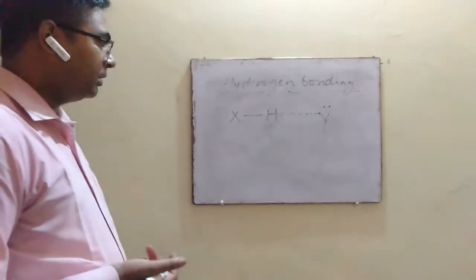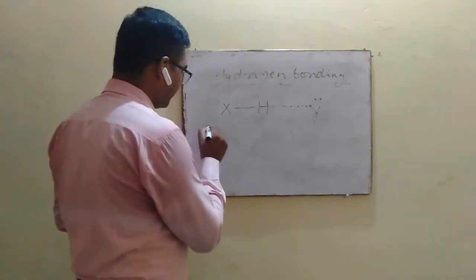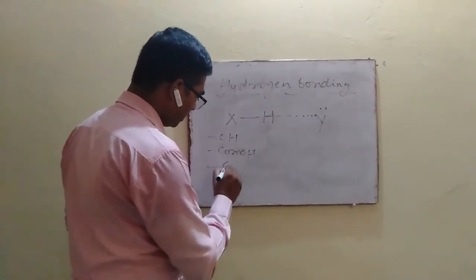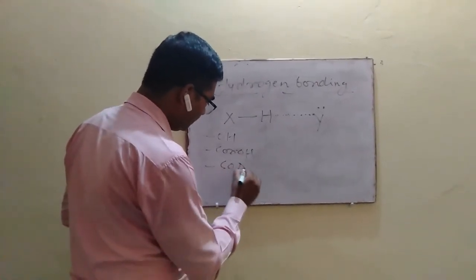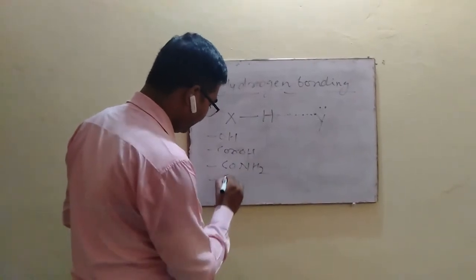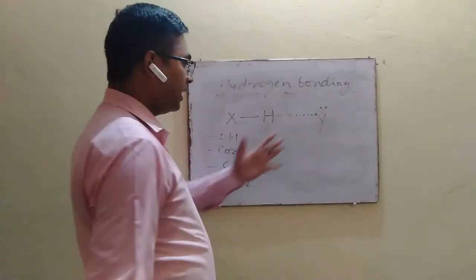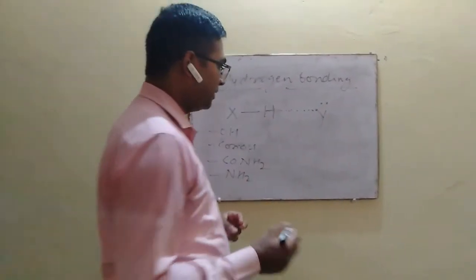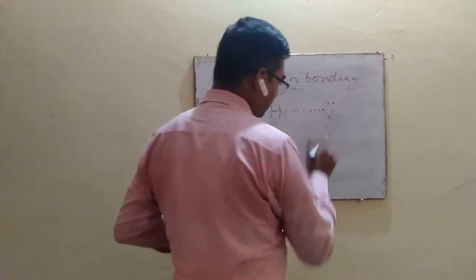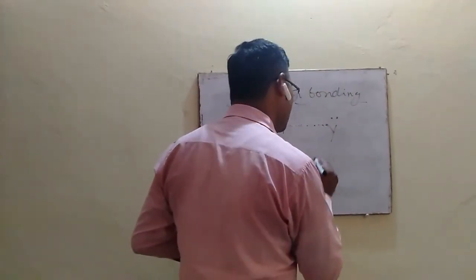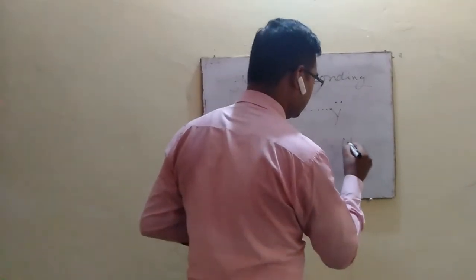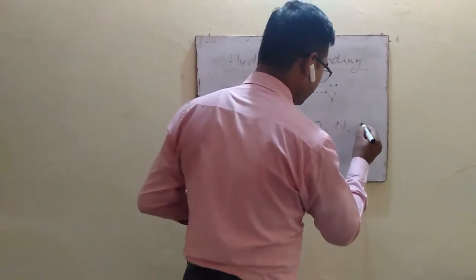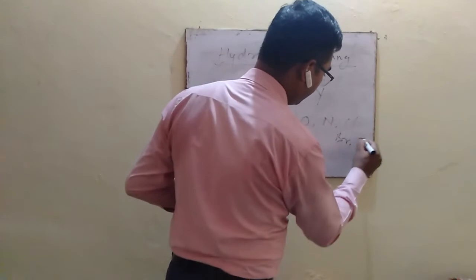Several organic functional groups which act as hydrogen donors are the alcohol group, carboxylic acid group, amide group, amine group, etc. And the groups which have the tendency to accept the proton have a lone pair of electrons, and these groups have atoms like oxygen, nitrogen, and halides like chloride, bromide, and iodine.